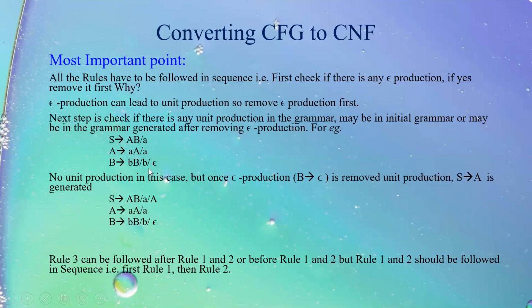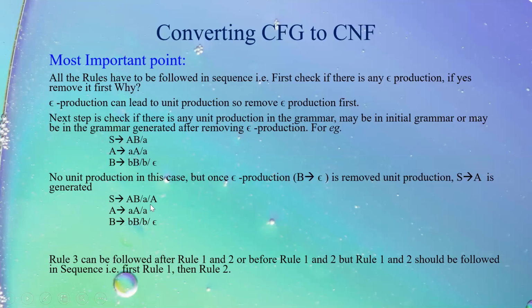Now just consider this particular grammar in order to prove what I said. Say for example, we have a grammar of this type in which we have B tends to epsilon. Just by going through this grammar, I can confidently say that there is no unit production. But once I remove epsilon, what I get is S tends to AB or A or A. Using the rule, if there is B tends to epsilon move, replace all capital B with null.